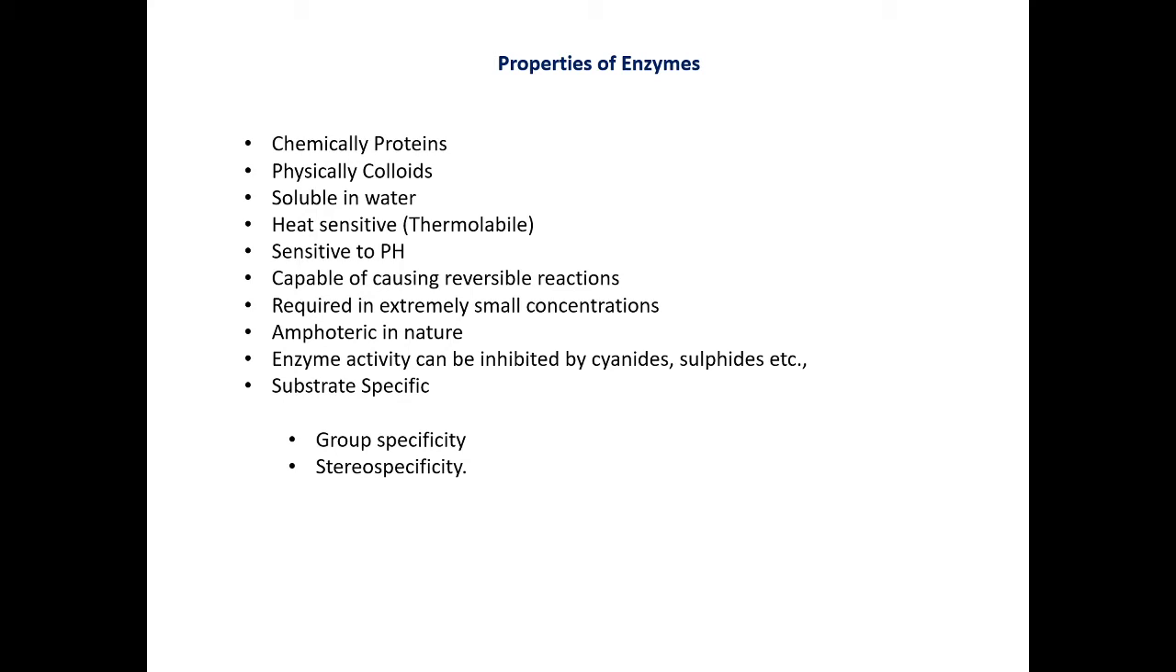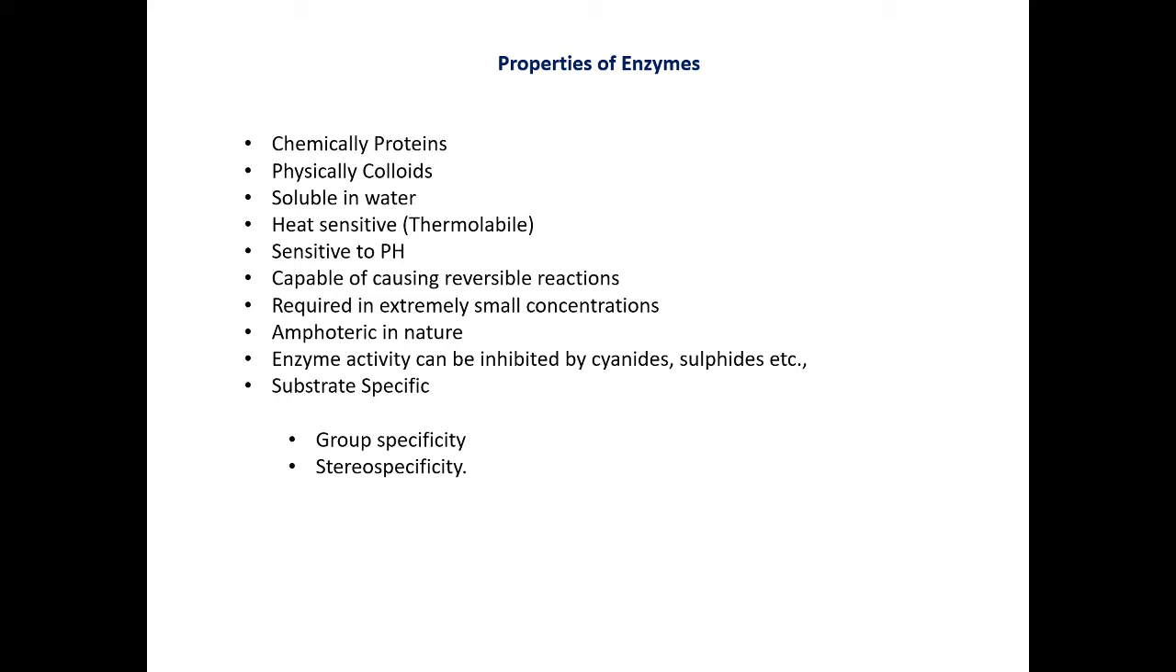Then, amphoteric in nature. What is amphoteric in nature? That means enzymes can react with both acids and alkaline substances. Whatever substance reacts with both acids and alkalis is known as an amphoteric substance. So these enzymes are also amphoteric in nature, and the protein part of these enzymes helps to react with cations as well as anions. Then, enzyme activity can be inhibited by cyanides, sulfides, etc. In the presence of these substances, the enzyme activity can be inhibited.